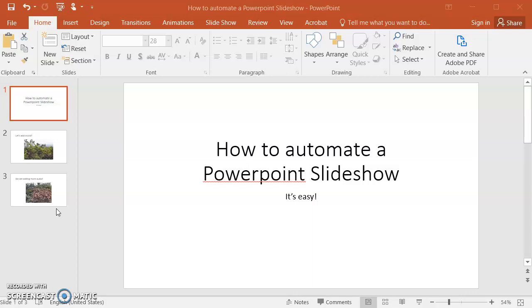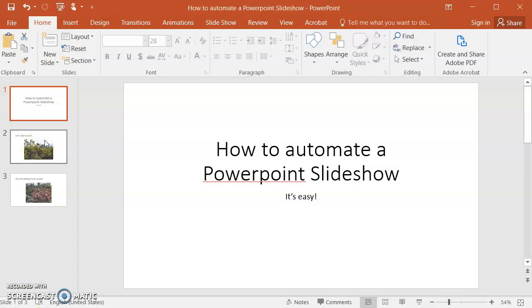Now, I'm using PowerPoint 2016 from the Office 2016 lineup. You may have a different version of PowerPoint, which may mean that things are in a slightly different place, but the tools will be there and you'll be able to find them.